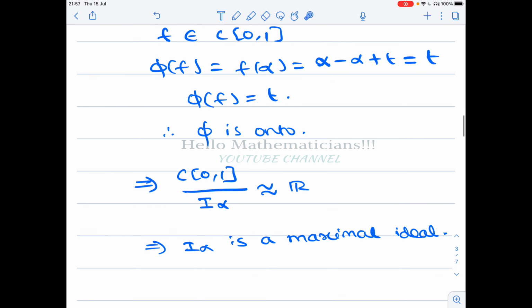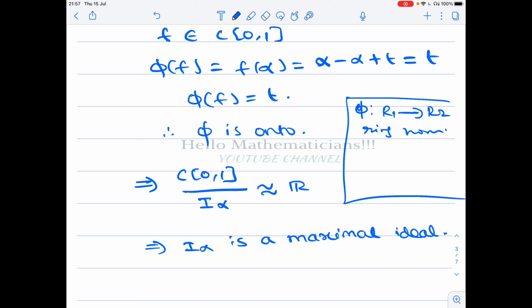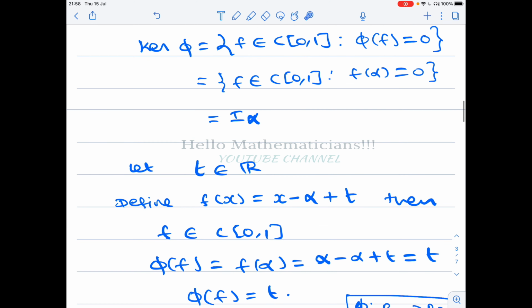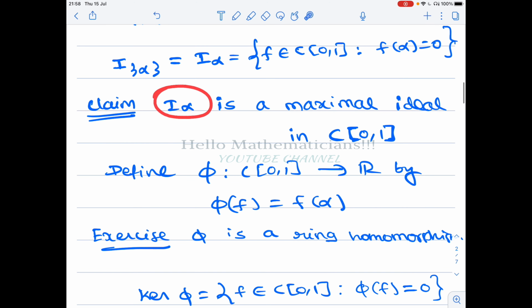Therefore, by the first isomorphism theorem for ring homomorphisms, C[0,1] by I alpha is isomorphic to R. So what is the first isomorphism theorem? Let phi from R1 to R2 be a ring homomorphism, and we assume it is onto also. Then R1 by the kernel of phi is isomorphic to R2. That is what we are using here. Therefore C[0,1] by I alpha is isomorphic to R, but R is a field. And R by I is isomorphic to a field if and only if I alpha is a maximal ideal. So we proved that I alpha is a maximal ideal.